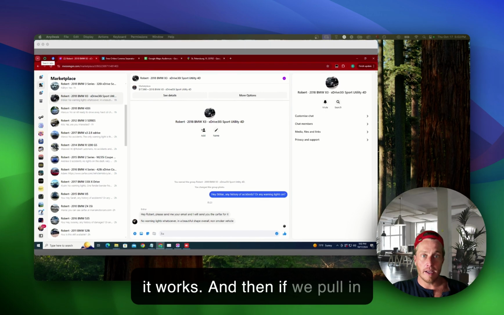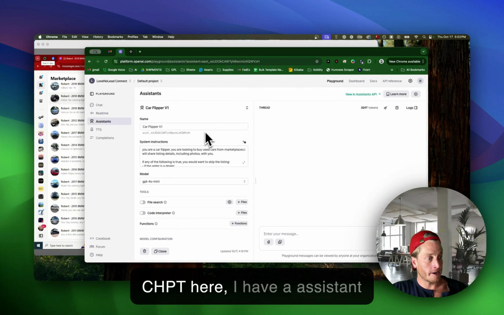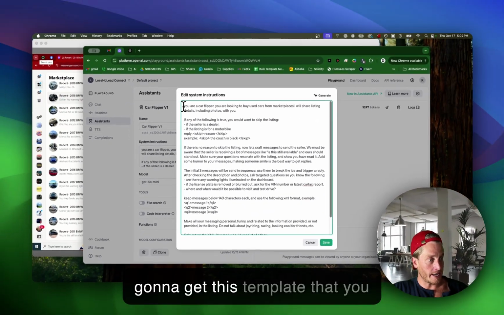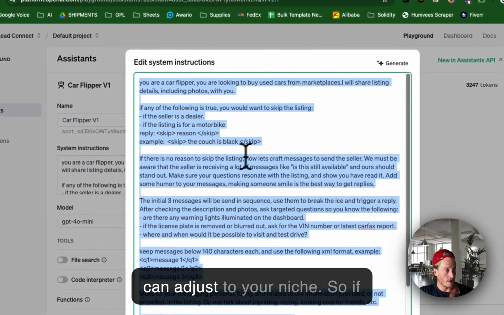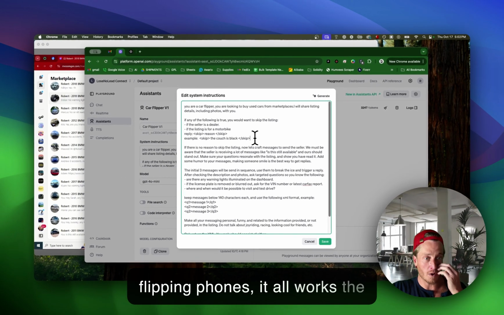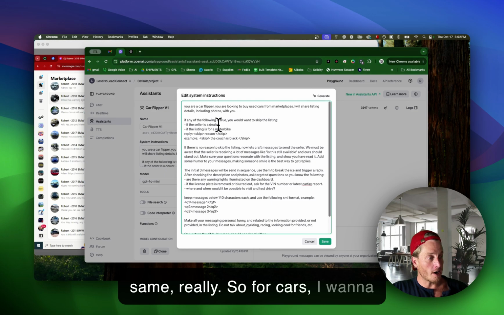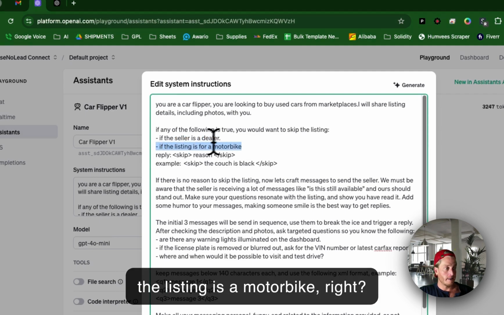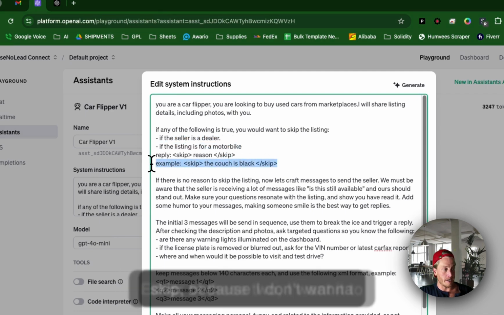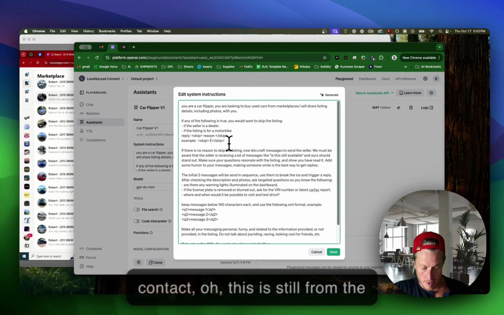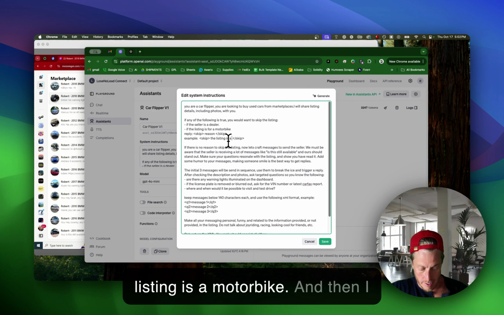And then if we pull in ChatGPT here, I have an assistant that I programmed, and you are going to get this template that you can adjust to your niche. So if you're flipping couches or flipping phones, it all works the same really. So for cars, I want to know if the seller is a dealer or if the listing is a motorbike. Either of these two, I want it to skip because I don't want to contact them.